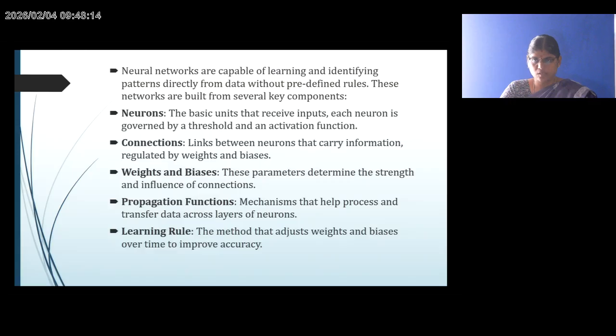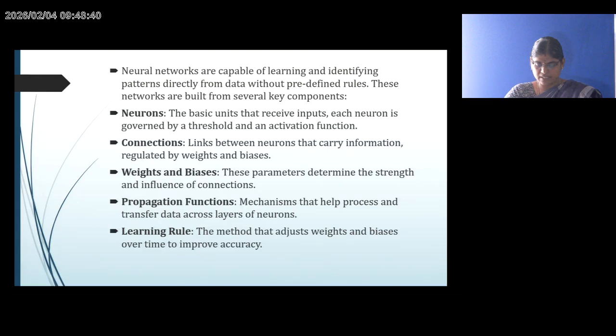Next, we will discuss them one by one. First, what is a neuron? The basic unit that receives inputs. Each neuron is governed by a threshold and an activation function. Second one is connections. Connections are links between neurons that carry information regulated by weights and bias. Third one is weights and biases.